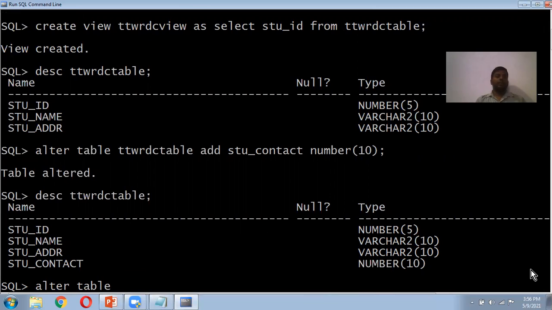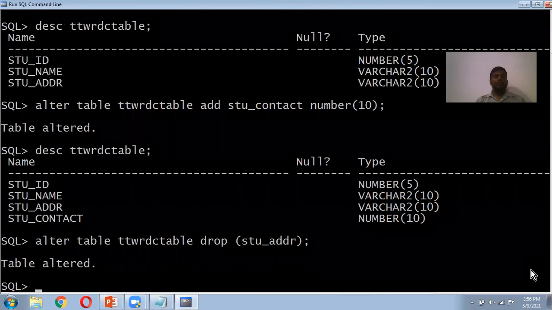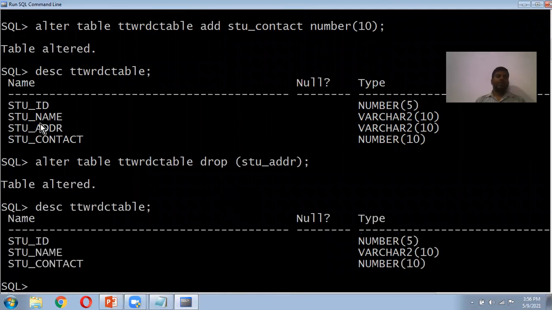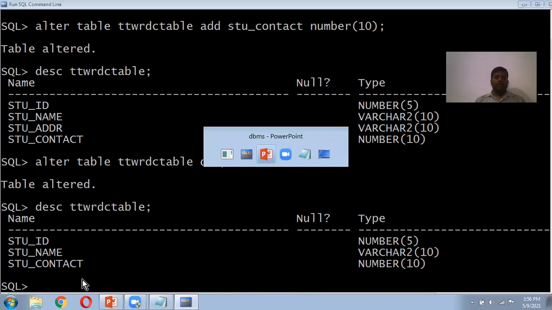So we can drop the existing attribute also with the help of alter table. Alter table, table name, drop. Which attribute do I want to drop? For example, student address I want to drop. Student address. Simply table is altered. We can see the description here. So student address is dropped here. You can drop another attribute also. This is about the alter table.